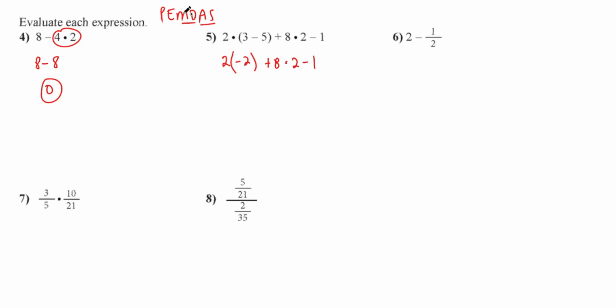Let's do multiplication now. We did the addition, we did the parentheses. Okay, now we do multiplication. There's no division, so we just do multiplication next. What's being multiplied? Those two and these two are being multiplied. So 2 times negative 2 is negative 4. And then this is a positive 8 times a positive 2, which is plus 16, and then minus 1. Negative 4 plus 16 is 12. 12 minus 1 is 11. And that's how you do it.